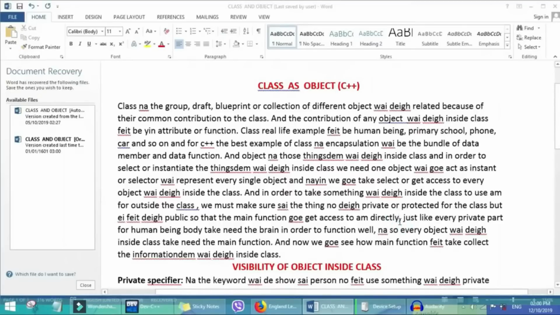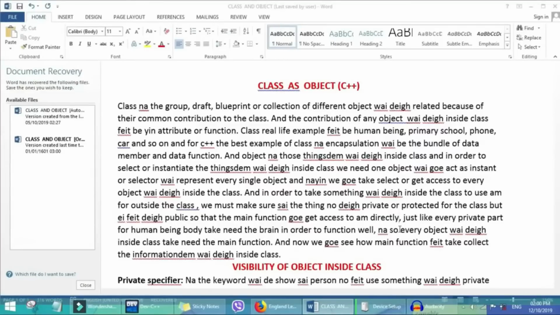So now our brain processes everything that happens in our body. The same thing, according to the design of this class: a class is just like a separate group of data or information. In order for the information to be active, we need to put it inside what they call the main function. We will see it in code, and as long as it is inside the main function, it can act.